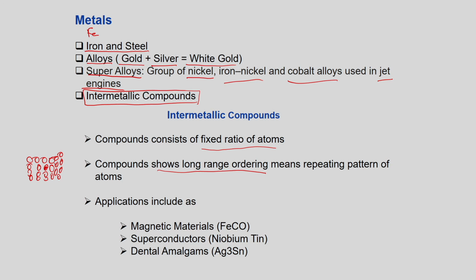If this is one atom, this is the other atom, this is another atom, it will keep on extending, giving long range ordering. But in normal alloys we may not have a particular ordering.